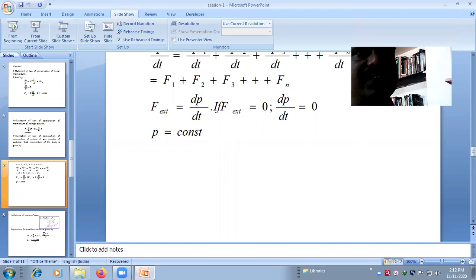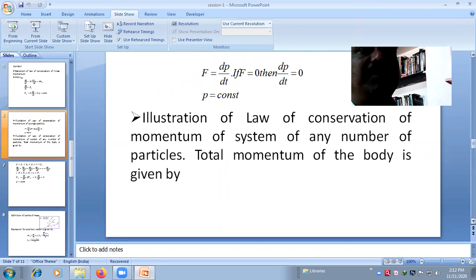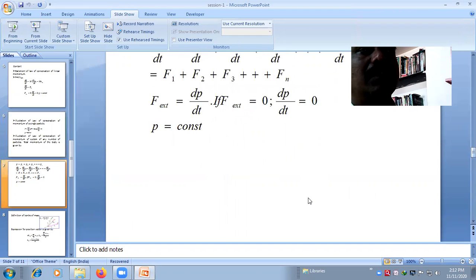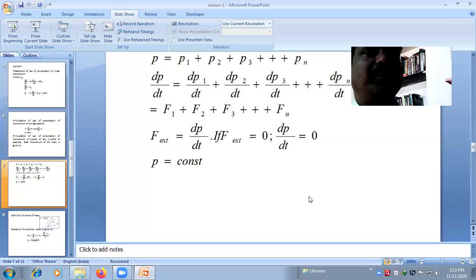In such cases, see here, what I have written is P equals P1 plus P2, and then P equals P1 plus P2 plus P3, and so on up to Pn. That means you have n number of particles.